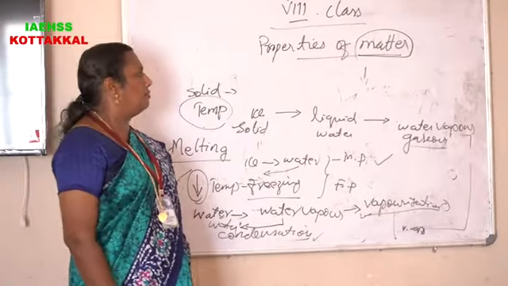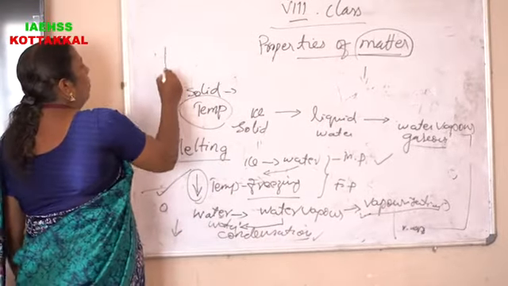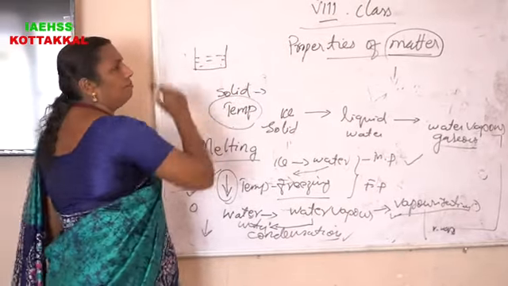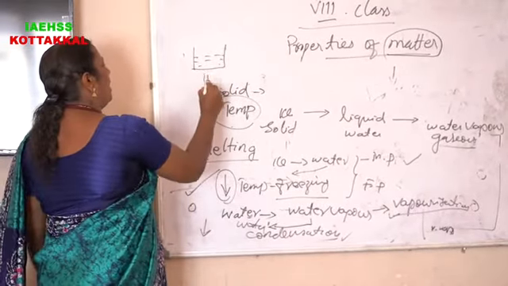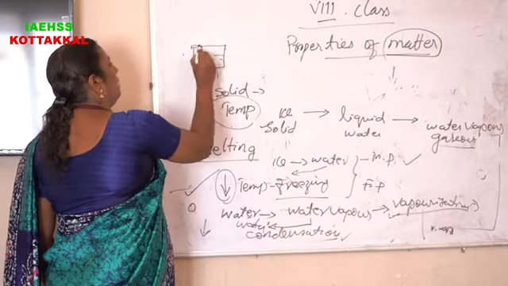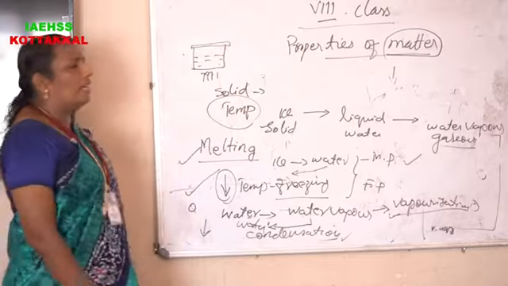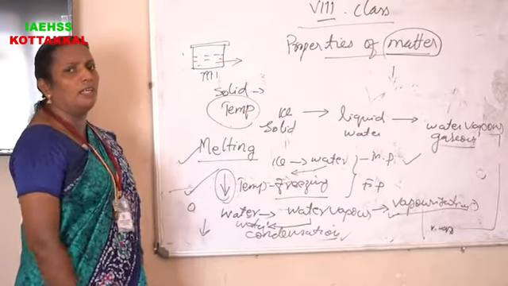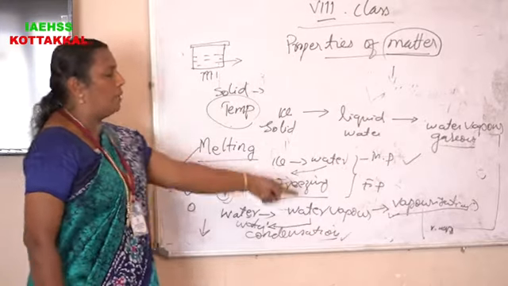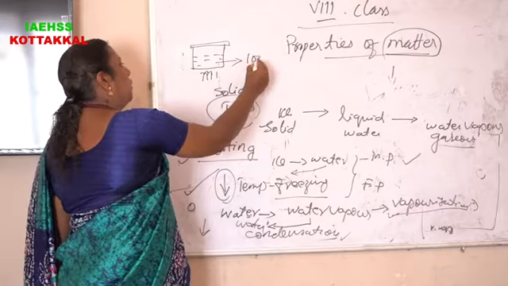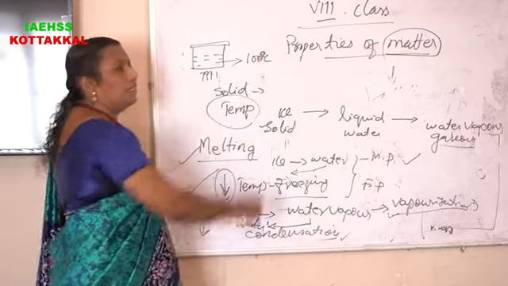For example, when water is taken in a tumbler or any vessel, when we heat this water and cover the tumbler with a lid, then at a particular temperature this water comes to water vapor. That temperature is equal to 100 degrees Celsius.